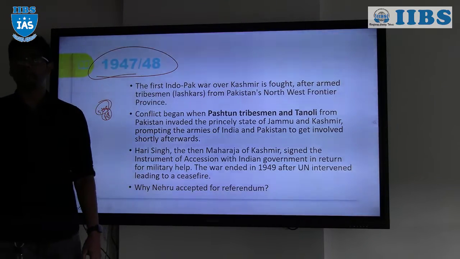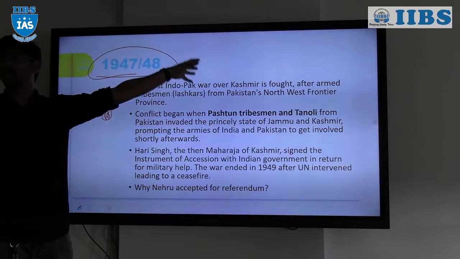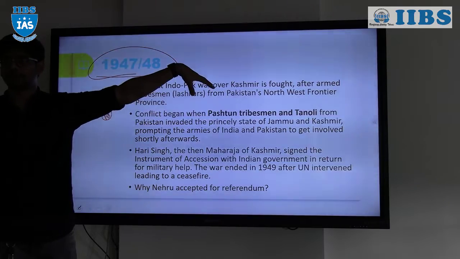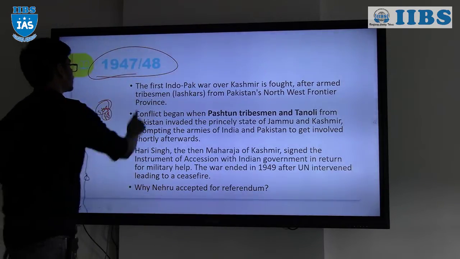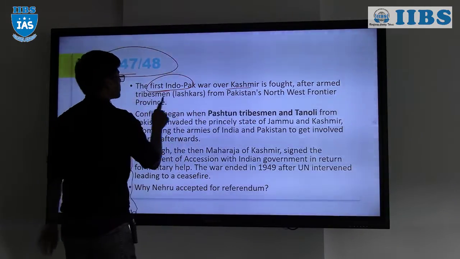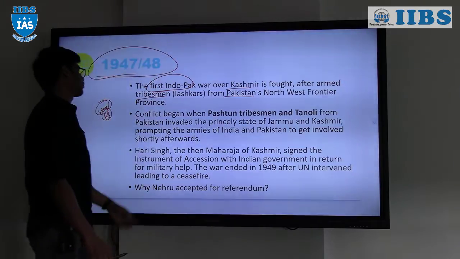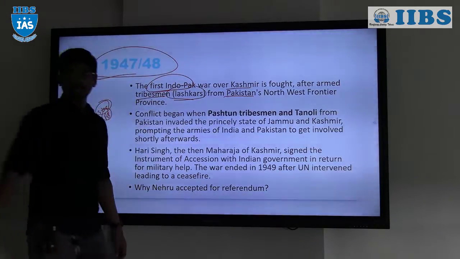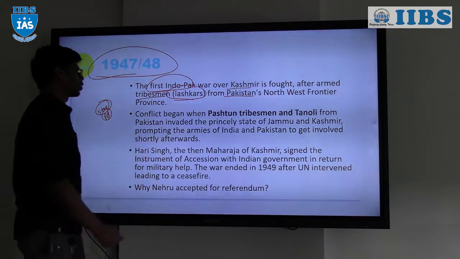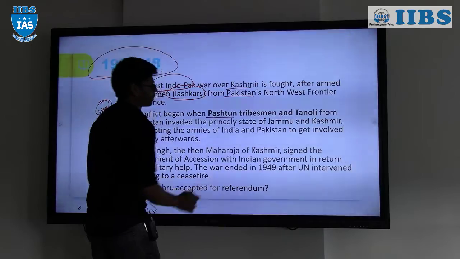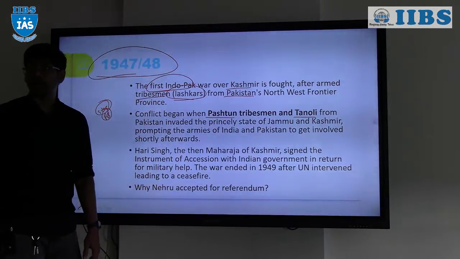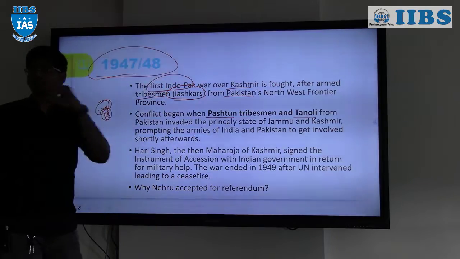But immediately after independence, a few tribes, right, with arms entered Jammu and Kashmir to occupy the entire territory for Pakistan, right? The first Indo-Pak war was fought over Kashmir, after armed tribesmen from Pakistan's Northwest Frontier Province, Lashkars, right? We know Lashkar-e-Taiba, the terrorist organization. Who are the tribes? Pashtun and Tanoli tribes from Pakistan. They came with arms to occupy Jammu and Kashmir.